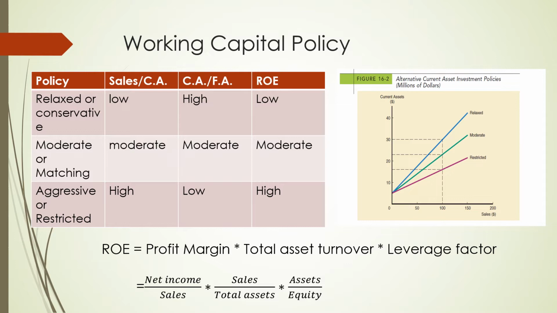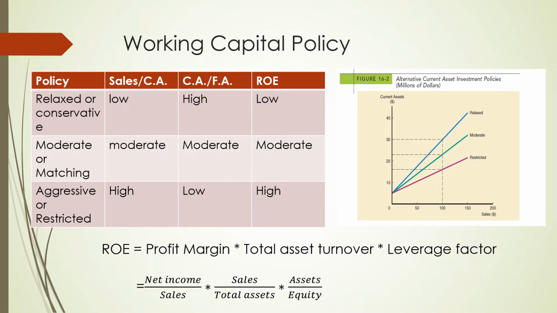We will define this in terms of sales upon current assets and current assets upon fixed assets. The sales upon current assets will be low when we maintain only as much current assets as the sales require.